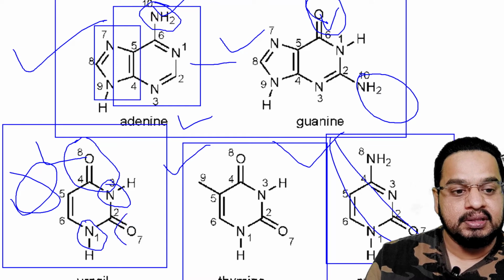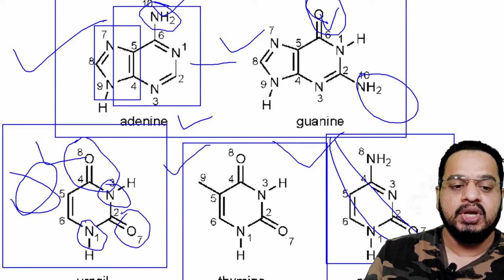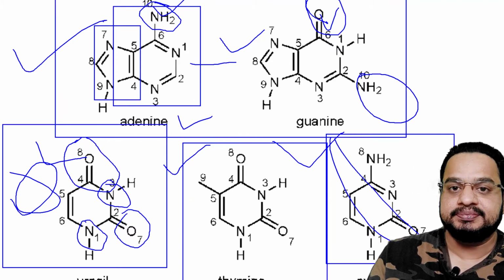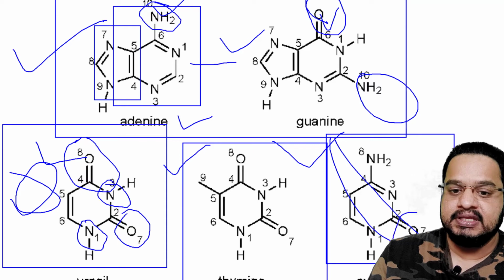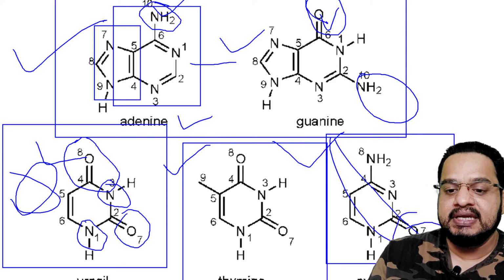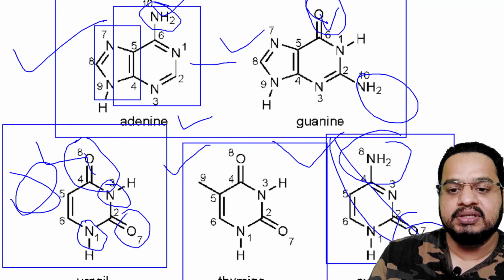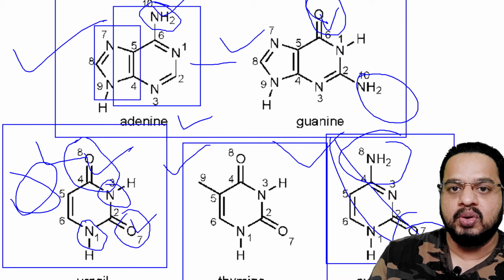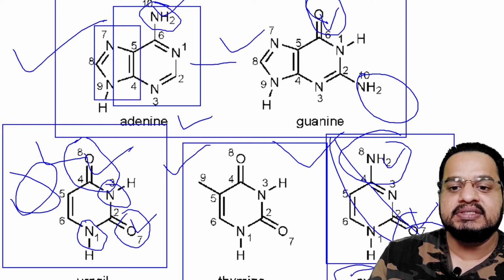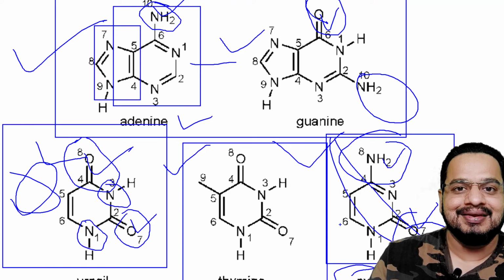At the 4th position you will have a double bond O, and at the 2nd position you will also have a double bond O. Got it. Now, instead of these two double bonds, if only a single double bond O is there, and an NH2 group, that is, at the 2nd position a double bond O, and at the 4th position an NH2, in that case it would be cytosine. Please understand.